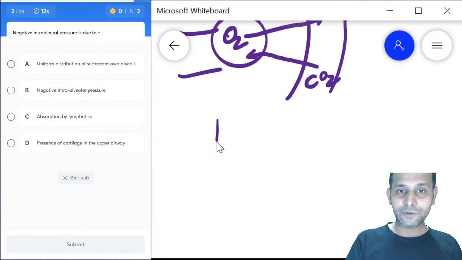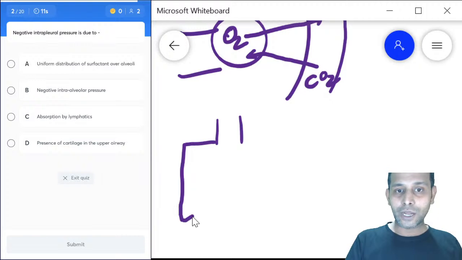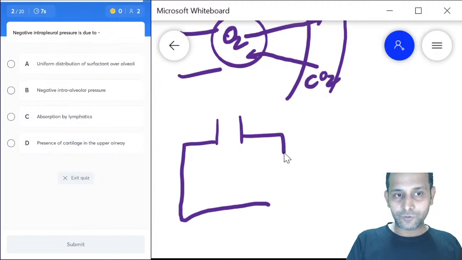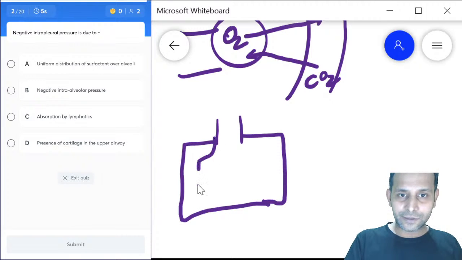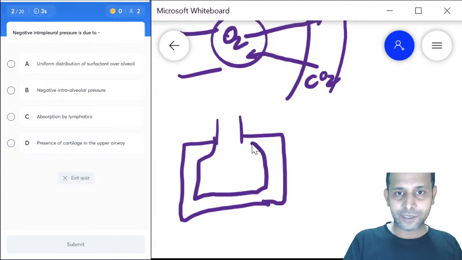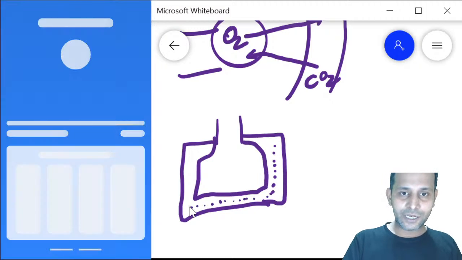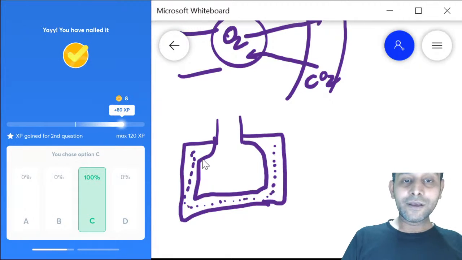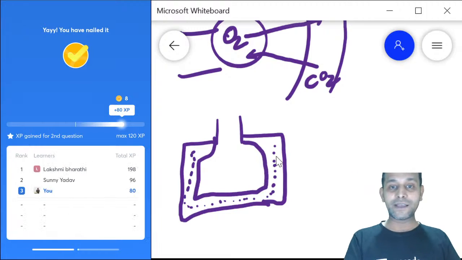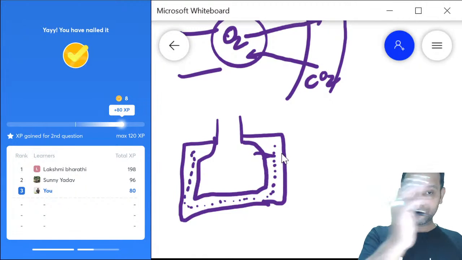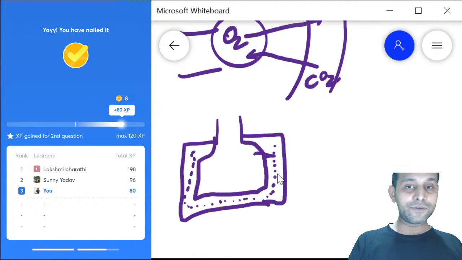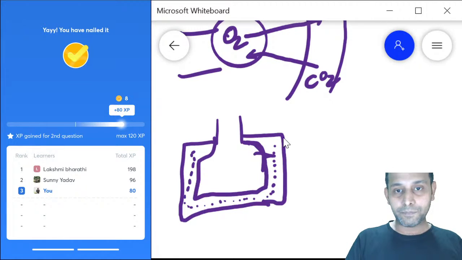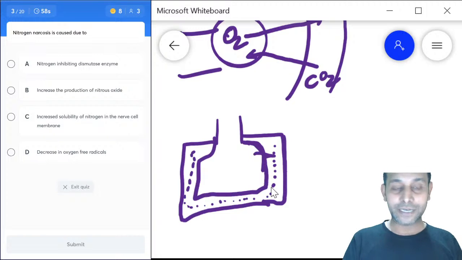Generally, it's a pressure between visceral pleura and parietal pleura, which is always negative, and it is created by a fluid which is continuously secreted and reabsorbed in the area between the visceral pleura and parietal pleura. Yes, the answer is absolutely correct. It's option C. If the fluid is taken away by the lymphatics, that causes negative intrapleural pressure. It's called negative hydraulic traction.